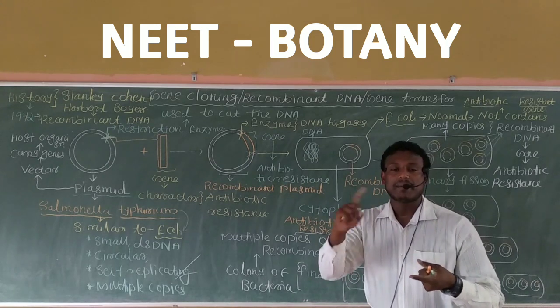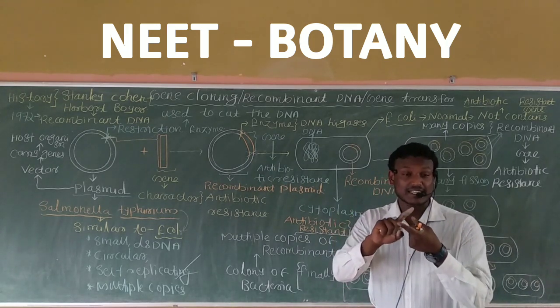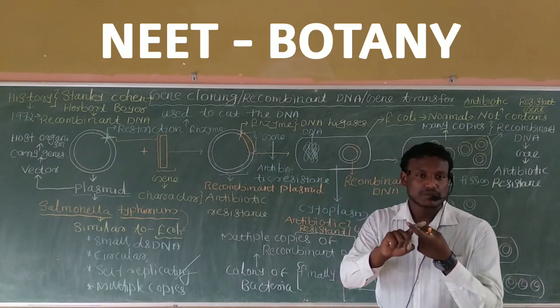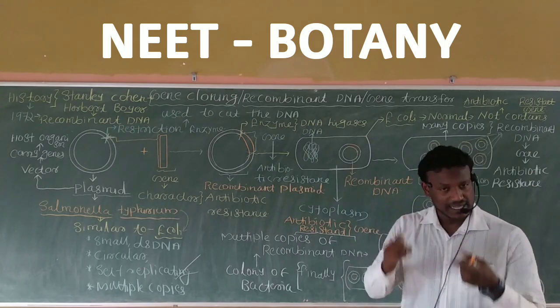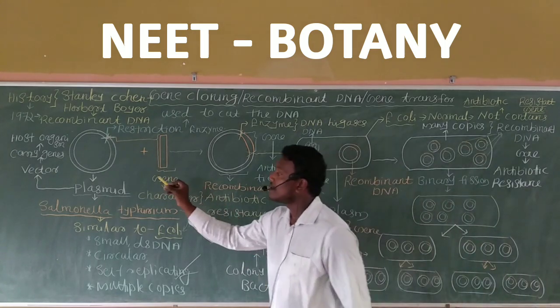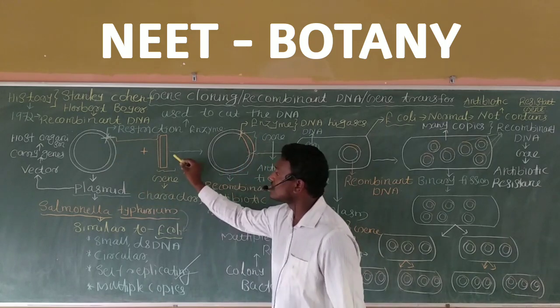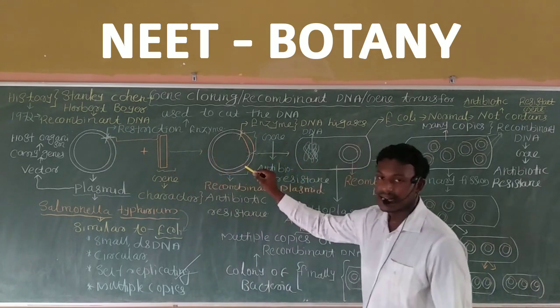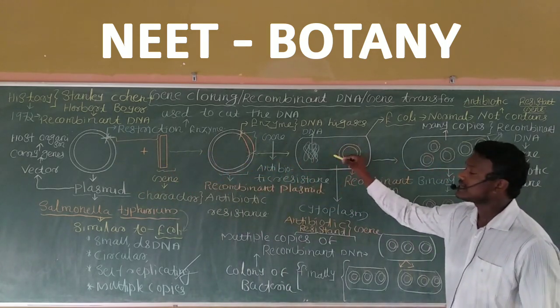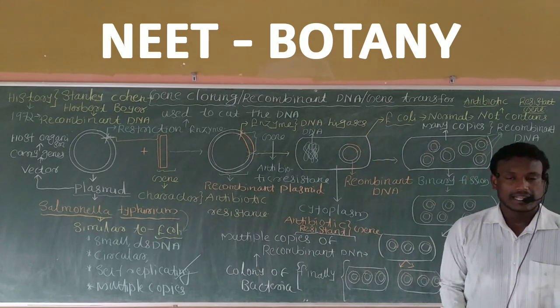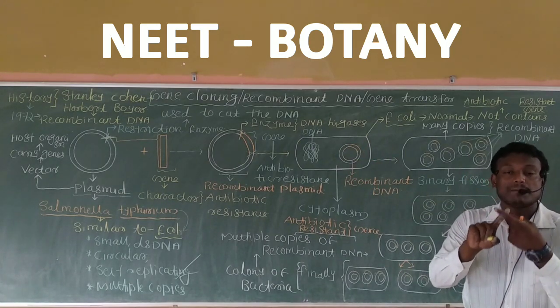For example, malaria is caused by Plasmodium falciparum, and the mosquito acts as the vector. Similarly here, the plasmid acts as a vector to transfer a foreign gene into the cytoplasm of the host bacterium. These are very, very important points.